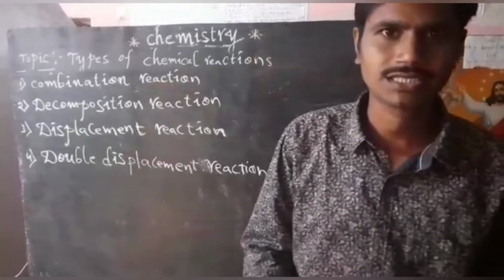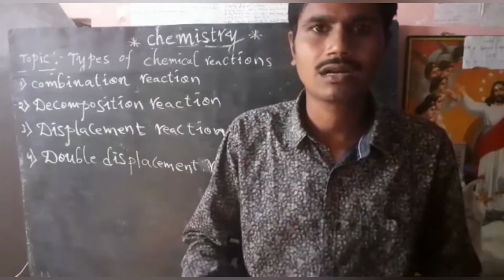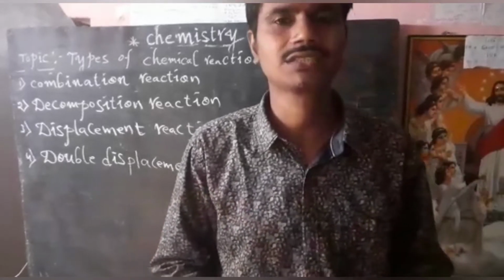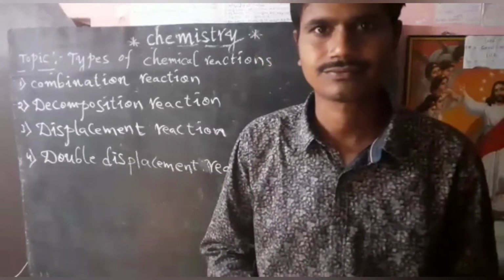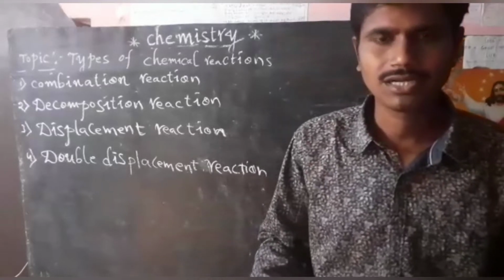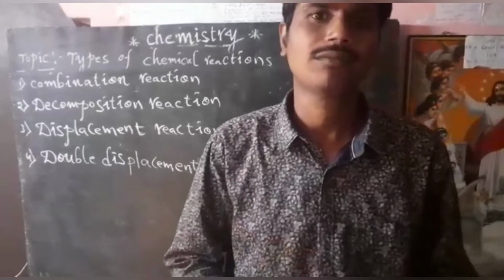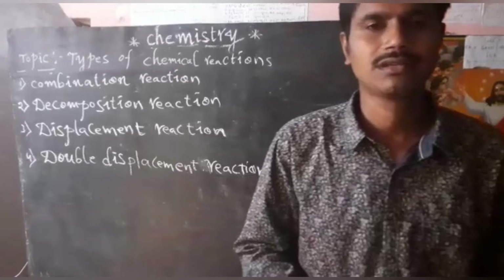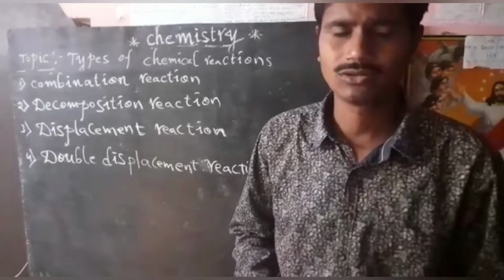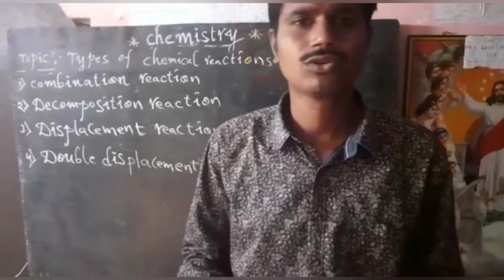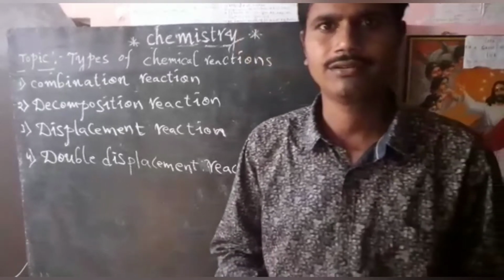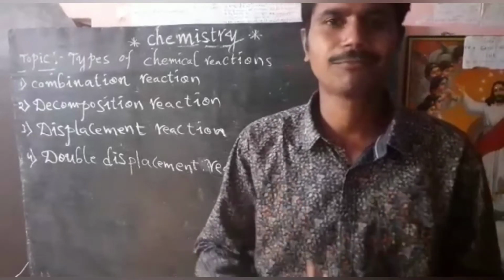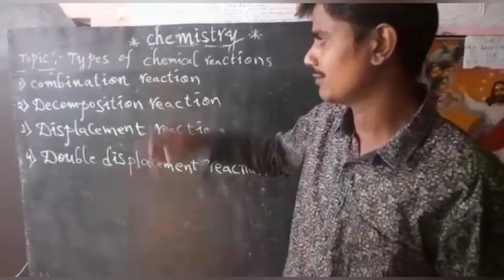First one is combination reaction. So what is combination reaction? Two or more elements or compounds are combined chemically to produce a single product. Such reactions we call combination reactions. All combustion reactions are examples of combination reactions. For example, when you burn a magnesium ribbon in the presence of oxygen, as I wrote on the board in the last class, Mg plus O2 gives MgO, magnesium oxide forms. So if two or more elements or compounds combine to form a single product, such reactions we generally call combination reactions.